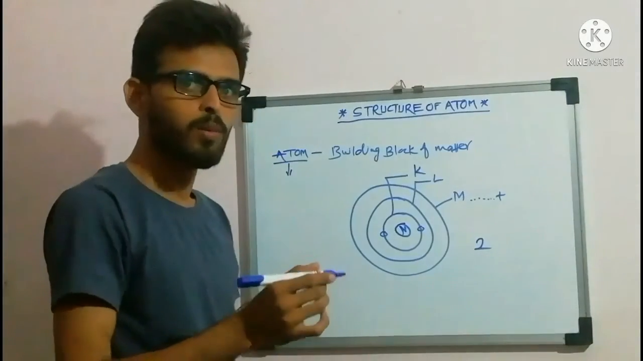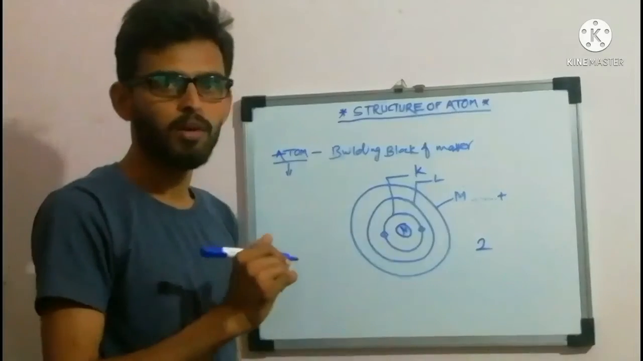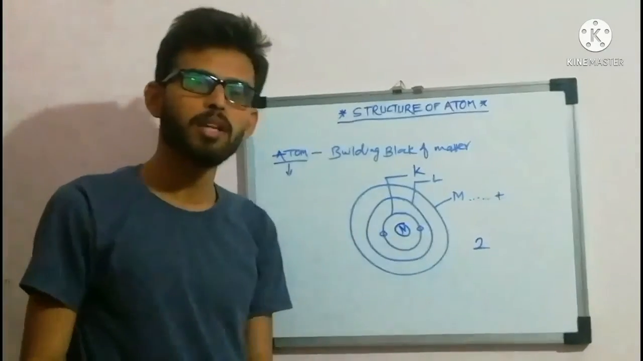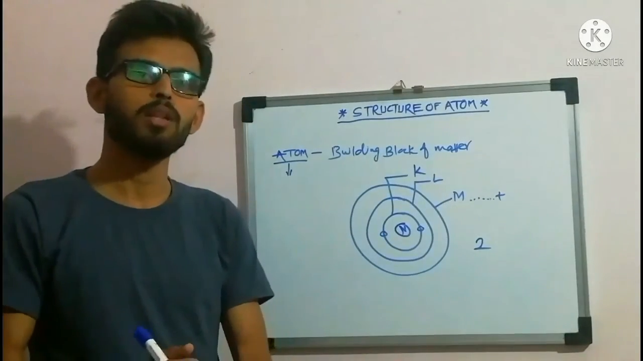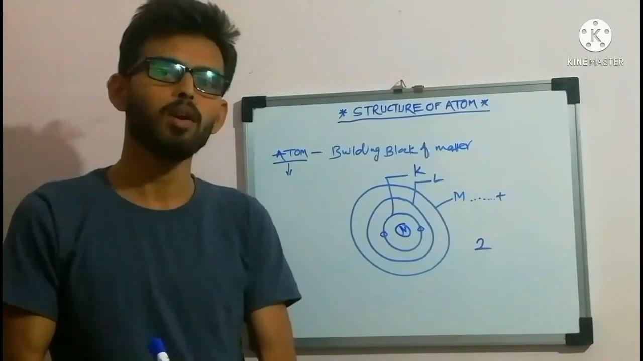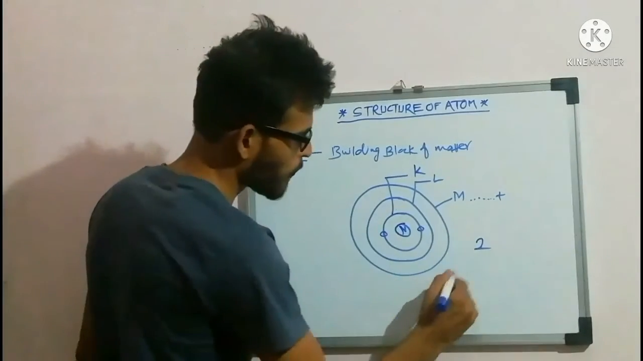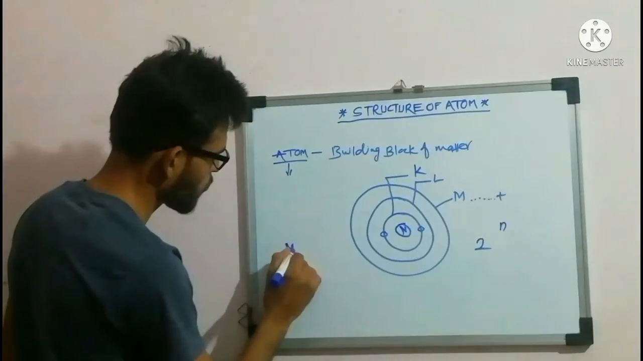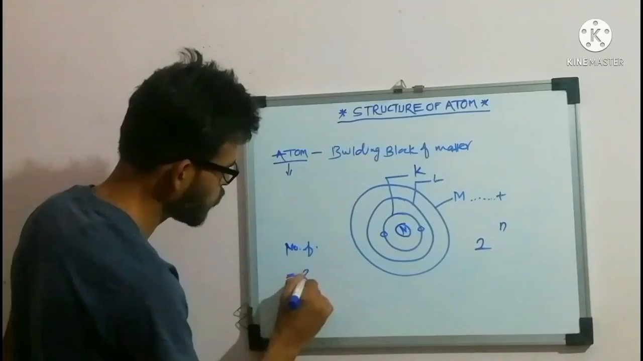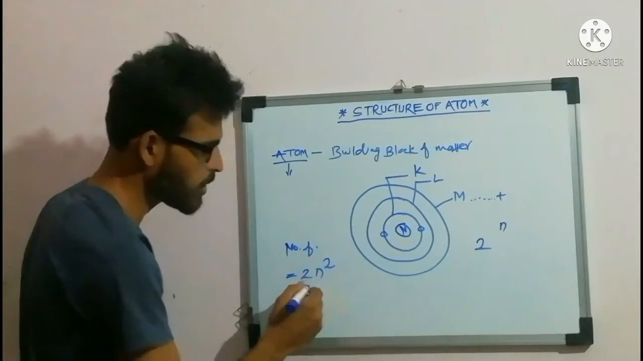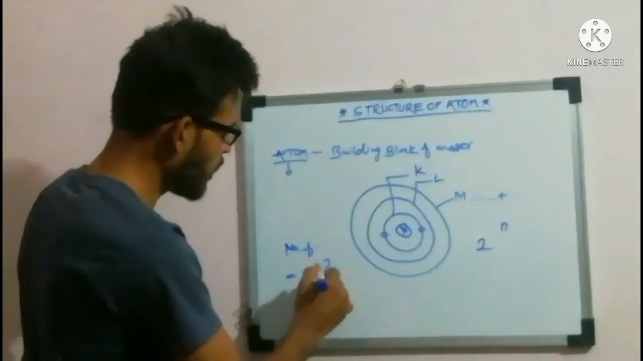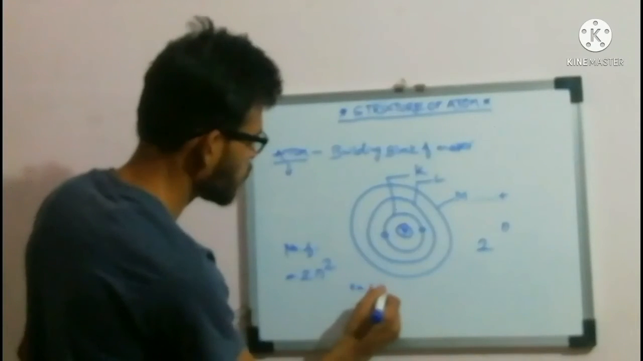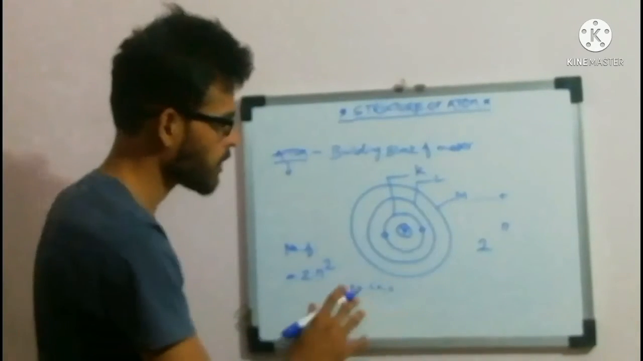This is proved by our scientists, our physicists, and they have made a formula for how many electrons can revolve around the nucleus in a particular orbit. This is the formula: number of electrons equals 2n squared. What is this? 2n squared, for example, where n equals 1, 2, 3, 4, 5, and so on.